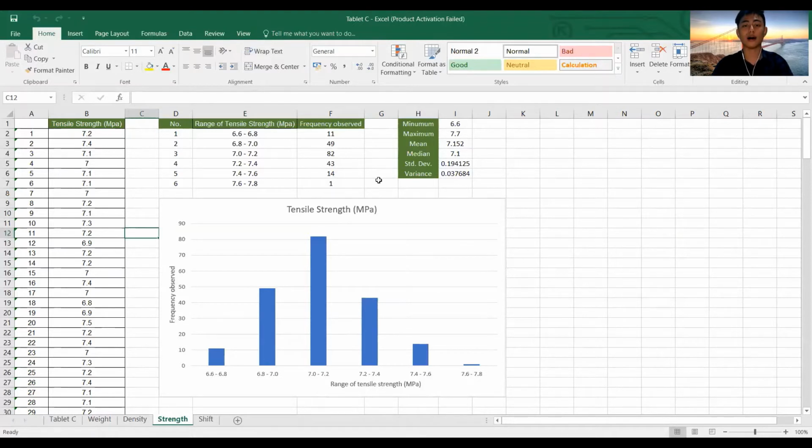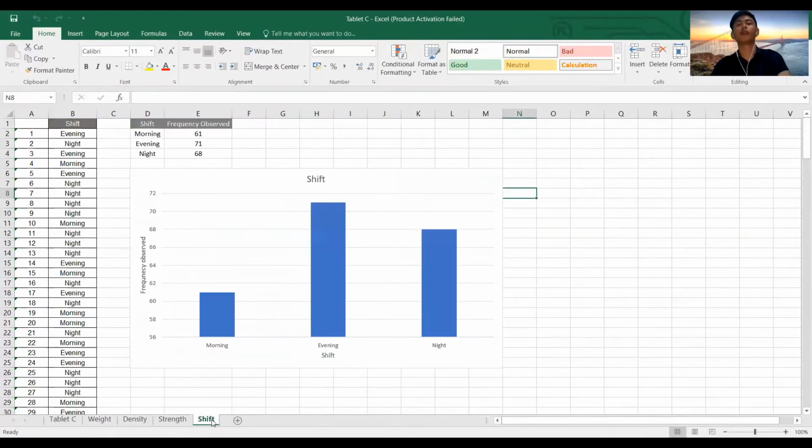And then from the 200 samples taken, the minimum tensile strength for pure Lajaku C is 6.6 megapascal. And then the maximum tensile strength in these 200 samples is 7.7. The mean is 7.152, and the median is 7.1. The standard deviation is 0.19. The variance is 0.038.